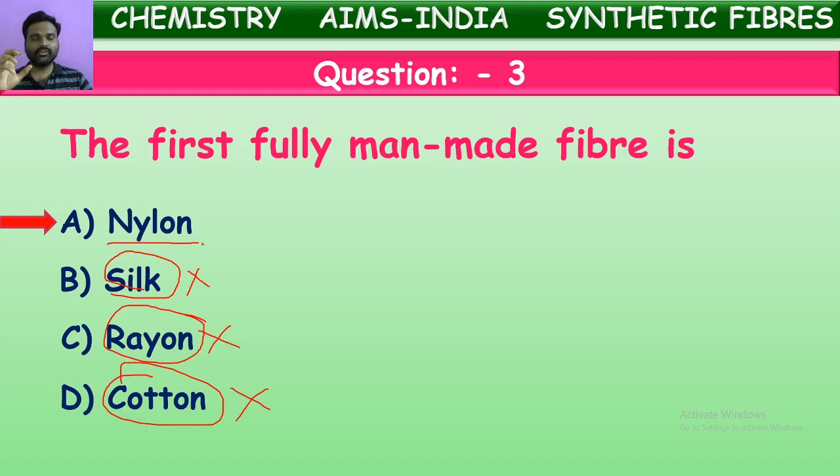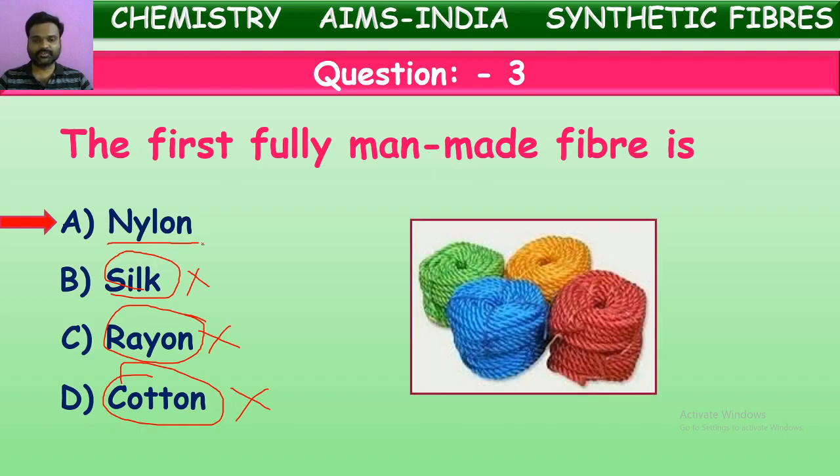So nylon is fully prepared from man-made chemicals. See, here the ropes are made up of nylon. They don't use any natural sources for this. They use organic compounds, chemicals, water, air, for preparing nylon.